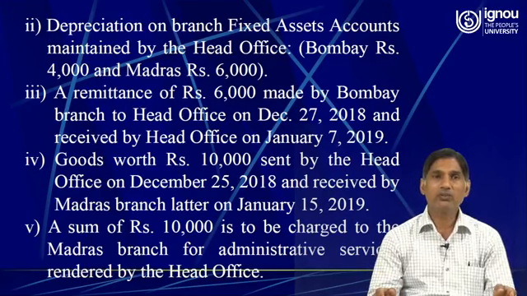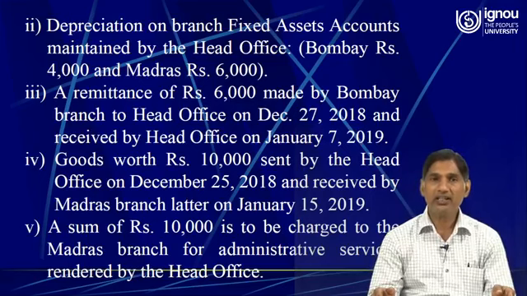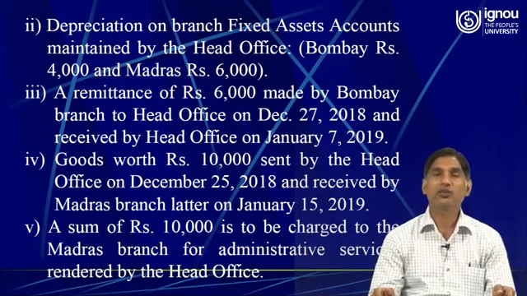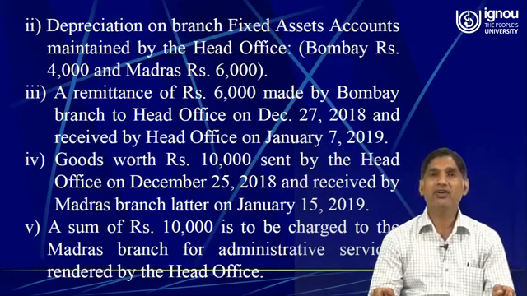Then the next one is the fourth one: goods worth rupees 10,000 sent by head office on December 25, 2018 and received by the Madras branch later on January 15, 2019. So well, dear learners, as we have made it very clear, the accounts are closed on 31st of December 2018. So here the goods sent by the head office worth rupees 10,000 have not reached the Madras branch yet. So therefore this is the goods in transit.